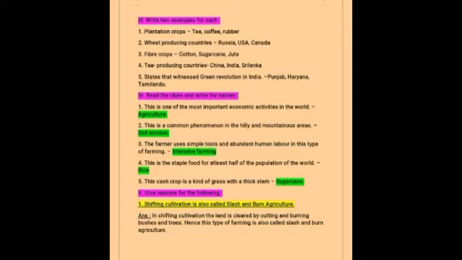Third one, the farmer uses simple tools and abundant human labor in this type of farming. What is the name? Yes, it is intensive farming. Fourth one, this is the staple food for at least half of the population of the world. Yes, it is rice. Fifth one, this cash crop is a kind of grass with a thick stem. Yes, it is sugarcane. Next, Roman letter, give reason for the following. First one, shifting cultivation is also called slash and burn agriculture. Why? Yes, in shifting cultivation, the land is cleared by cutting and burning bushes and trees. Okay, and this type of farming is also called slash and burn agriculture.